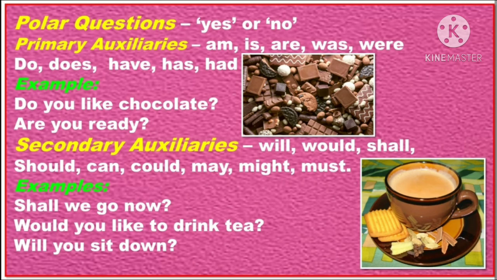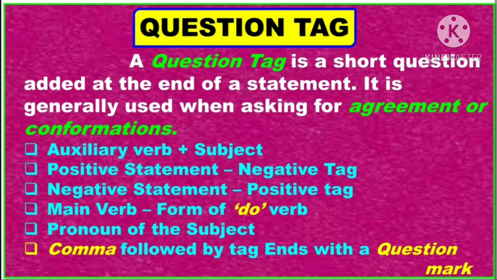So, we can use even these verbs to frame questions. Shall we go now? Would you like to drink tea? Will you sit down? So, for all these questions, we can get yes or we can get no as the answer. Got it? Yes. Let's see question tags.